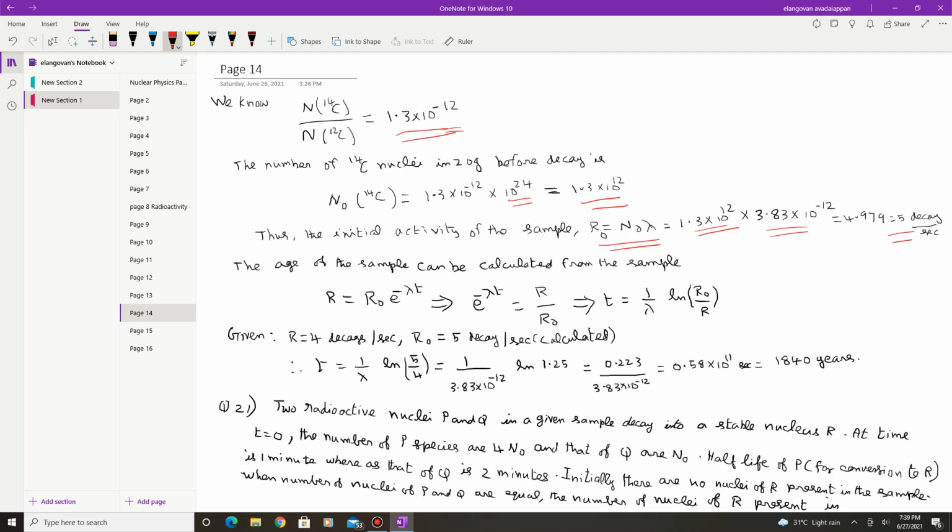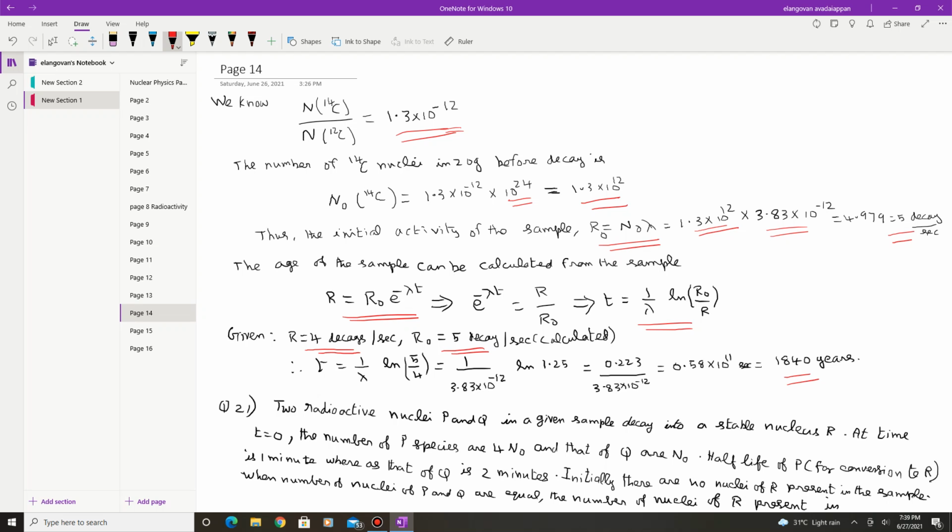Now the age of the sample can be calculated. R is equal to R naught e power minus lambda t. So e power minus lambda t is equal to R by R naught, or t is equal to 1 by lambda. So once we take a logarithm on both sides, we will find the t. t is 1 by lambda logarithm of R naught by R. R is equal to 4 decays per second, which is given. R naught we have calculated, this is 5 decays per second. You substitute these values and you can find the t, and the t is found to be